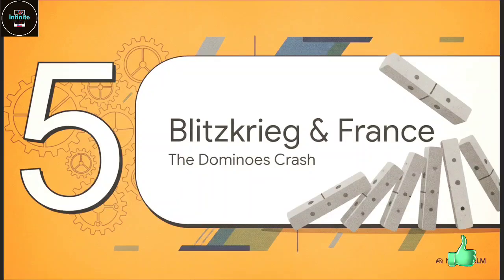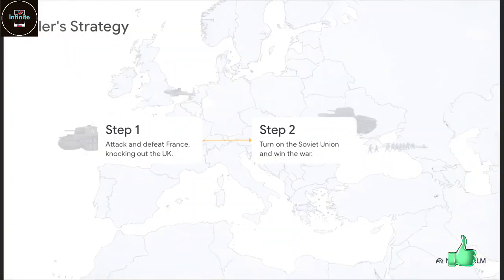Chapter 5. Blitzkrieg and Falling France. The Dominoes Crash. So all that stagnation and reluctance to fight during the Phony War, it handed Hitler exactly what he needed. Time. Time to prepare his ultimate strike. His grand strategy was actually pretty straightforward, really similar to Germany's goals in World War I. Step 1, attack and defeat France, hopefully knocking the UK out in the process. Step 2, turn on the Soviet Union and win the whole thing. But this time, Hitler had a totally devastating new trick up his sleeve to guarantee Step 1.